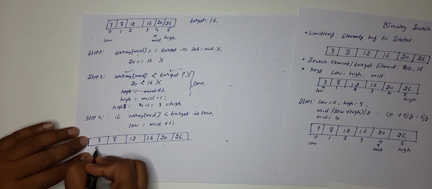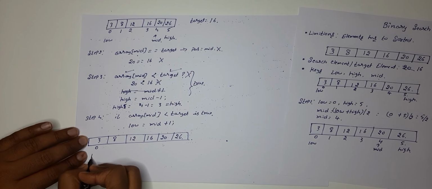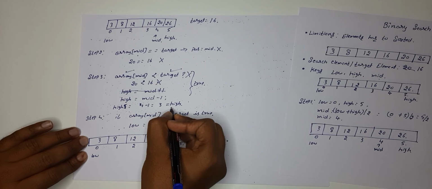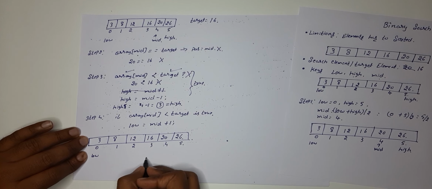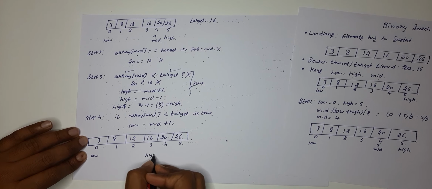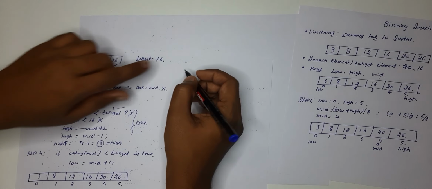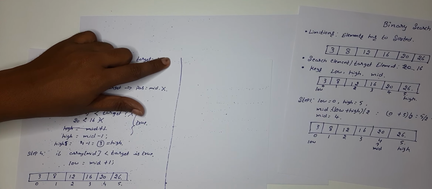So low is here only. Before, high value was here and mid value was here. Right. So now high value is going to be 3. So we'll come here. Now we need to find the mid of this. Same step. Here only I am going to write it because we have enough space over here.